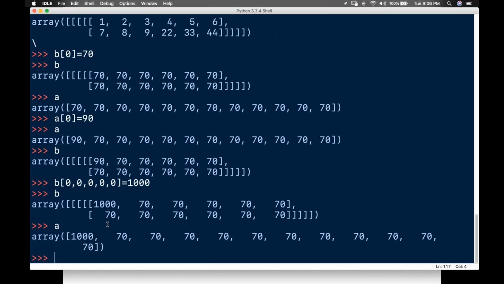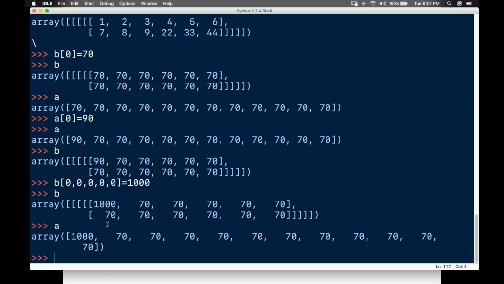Okay, so now can we reshape into any shape? Yes, as long as the number of elements required for the reshape is equal in both shapes. For example, I have 12 elements. I cannot do it for 3 into 4 into 4 into 4, but I can do it for 1 into 1 into 3 into 4. Why? Because the product should be the same as the number of elements.